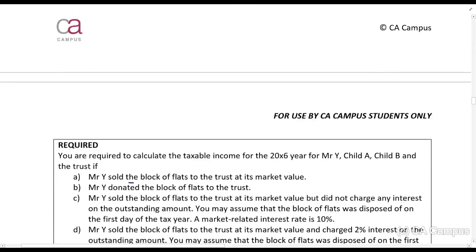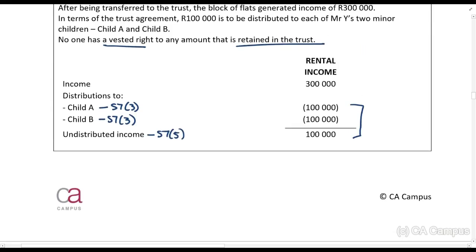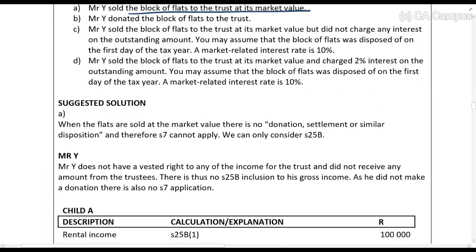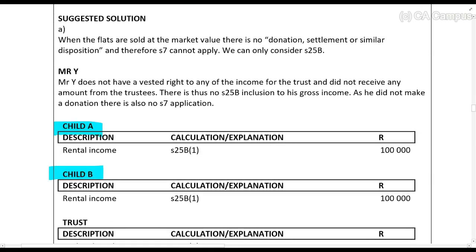First up, what happens if he sold the block of flats to the trust at its market value? If he sold it at its market value, then there is no donation. So we ask ourselves, was there a donation as the donor alive? No. So we have to look at section 25B. That one says the person with a vested right will be taxed on it. So that means child A will be taxed on 100,000, child B will be taxed on 100,000. The income which is retained in the trust, no one has a vested right to it, it has not been paid out, so then the trust will be taxed on that. So that's your normal rules. So child A, child B, the trust.